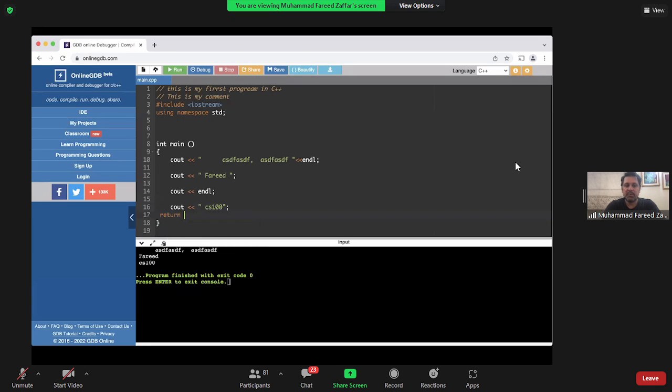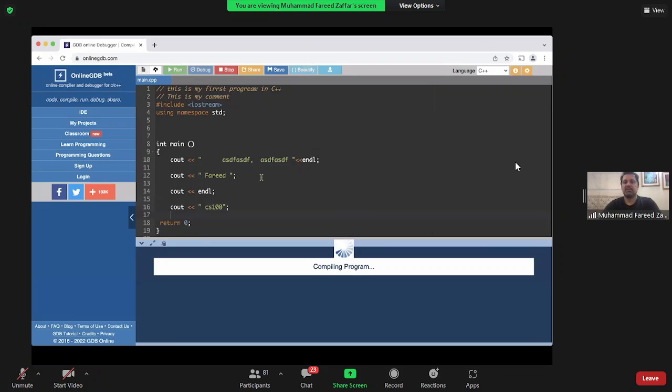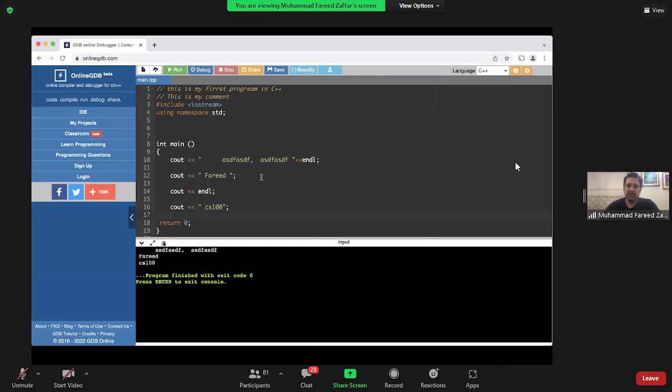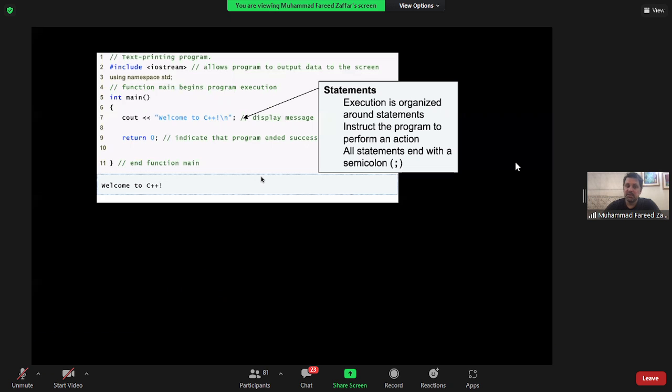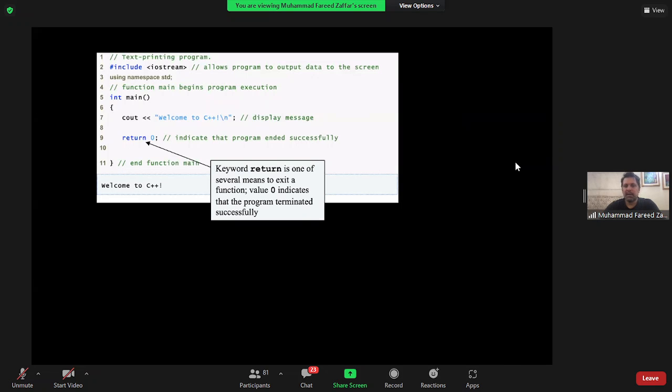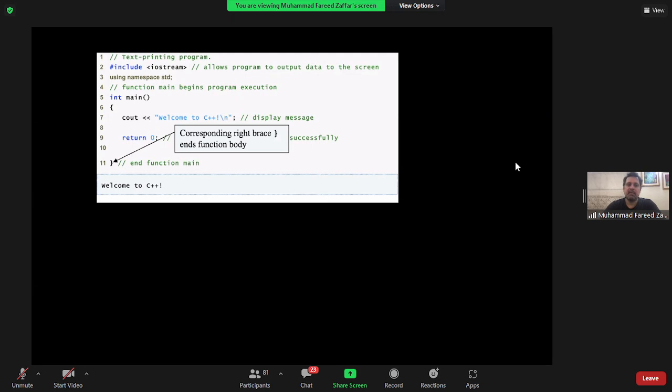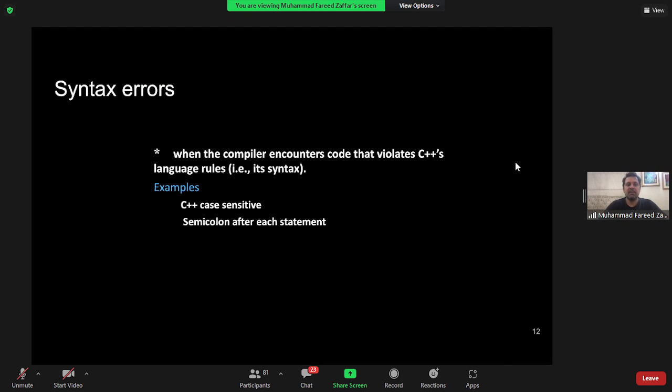And typically a good program should end with a return 0. And this is the first program that we have written in C++. It was a lot easier to do in Scratch, but at this point, return is a keyword, by the way. It just says that we are exiting successfully from a program, and then you have the corresponding right brace. जो मैंने brace ऊपर खोली थी वो नीचे बंद करनी जरूरी है, because the program actually matches the braces कि जितनी open है उतनी ही close होनी चाहिए, otherwise it knows that you have made a mistake.